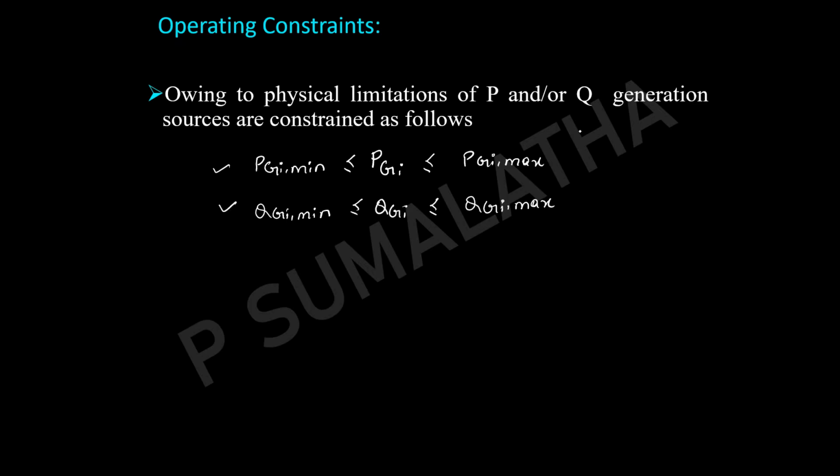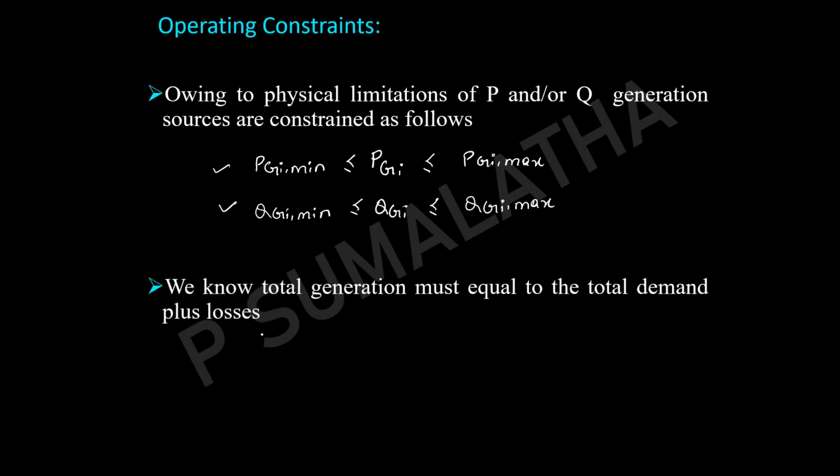And we know one more thing: the power generation should always be equal to the power demand plus the losses. In general, the power generation at the ith plant will be equal to the power demand plus the losses. Similarly, QGi should be equal to the reactive power demand QD plus the reactive power loss QL.